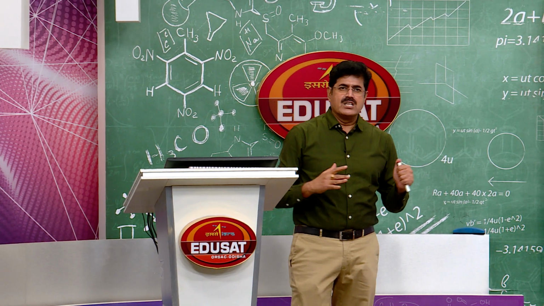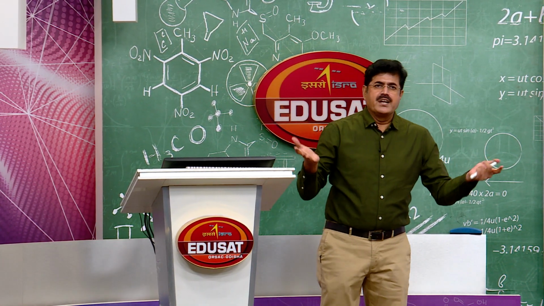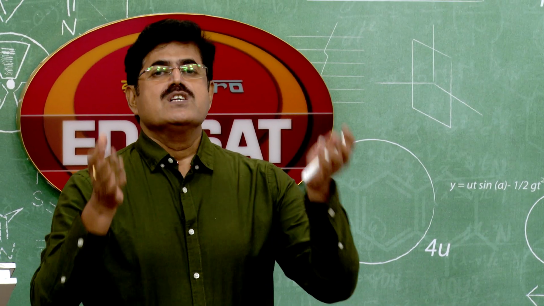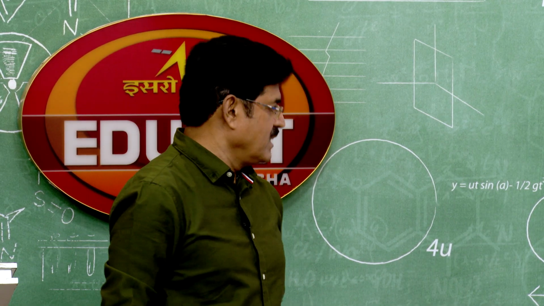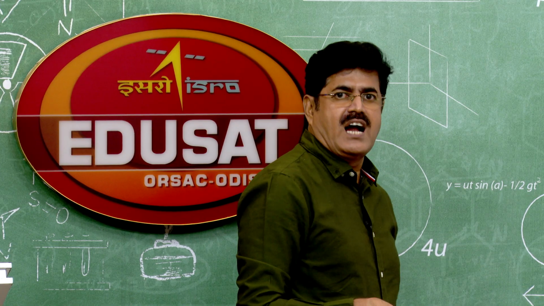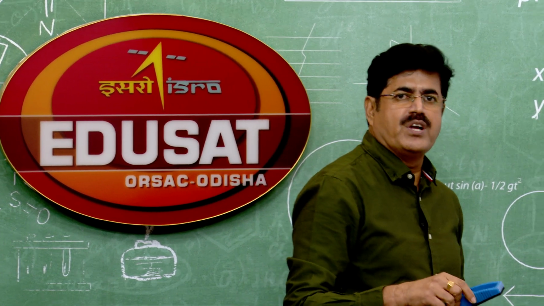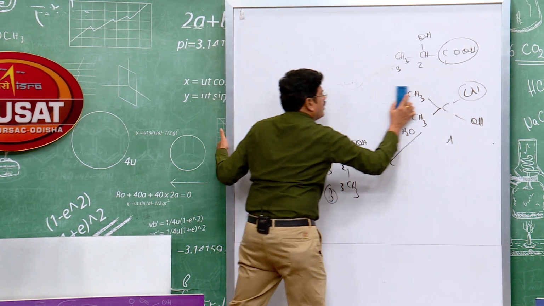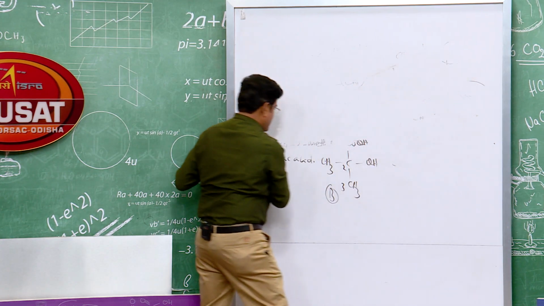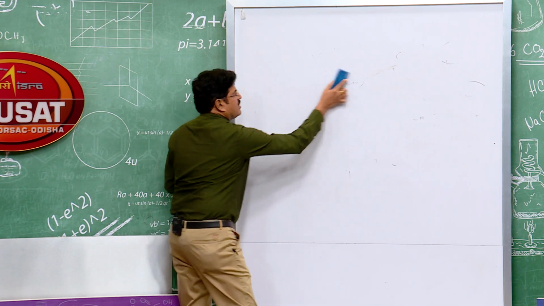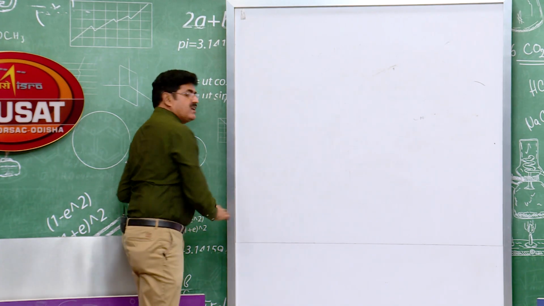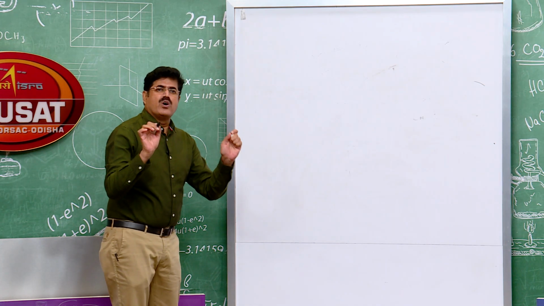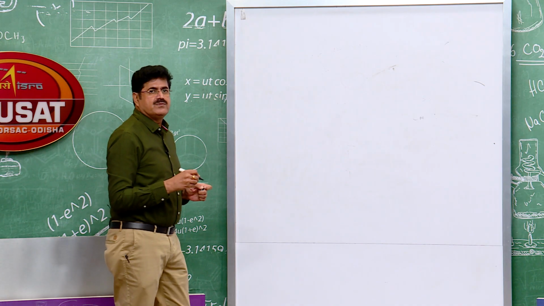Next, nucleophilic addition reaction of aldehydes and ketones. The second reaction is addition of sodium bisulfite. I repeat, addition of sodium bisulfite. Let's see how the reaction takes place. How do aldehydes and ketones react with sodium bisulfite? Aldehydes and ketones, when treated with saturated aqueous solution of sodium bisulfite, give sodium bisulfite addition product.